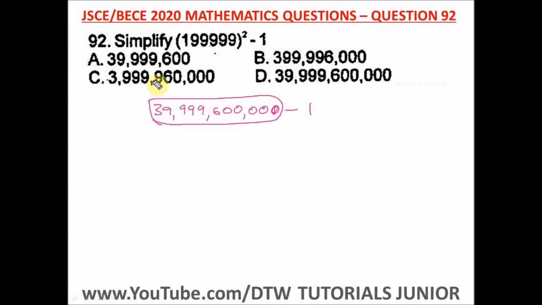So this should be our answer. And where's our right option here? This is our right option, option D. Okay, 39,999,600,000. Are you seeing that? 000 after you take away your 1. So this is our right option.